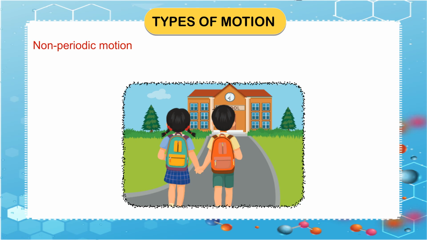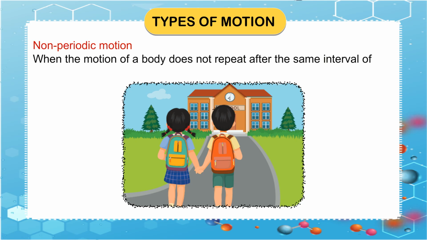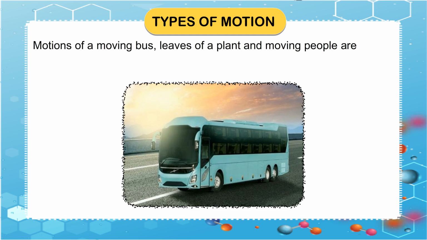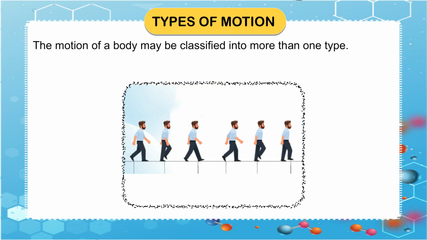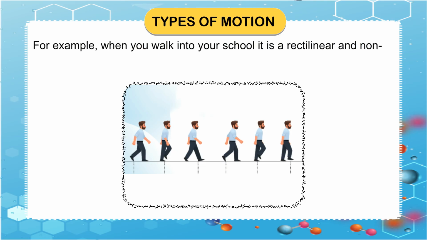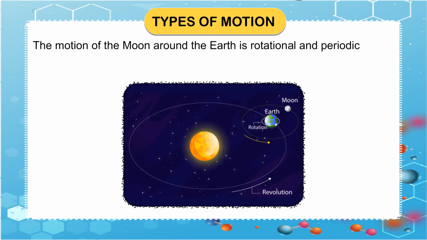Non-periodic motion. When the motion of a body does not repeat after the same interval of time, it is said to be non-periodic motion. Motions of a moving bus, leaves of a plant, and moving people are examples of non-periodic motion. The motion of a body may be classified into more than one type. For example, when you walk into your school, it is a rectilinear and non-periodic motion. The motion of the moon around the earth is rotational and periodic motion.